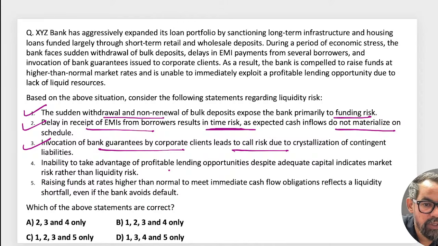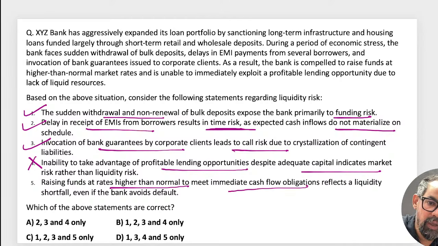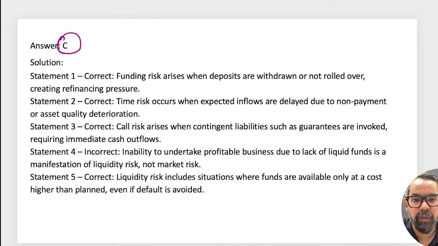Inability to take advantage of profitable lending opportunities despite adequate capital indicates market risk rather than liquidity. No, it is basically opportunity cost we are doing, right? So this should not come under this risk, I guess. Raising funds at higher rate than normal to meet the cash flow obligation is liquidity shortfall. That is true. 1 2 3 5 means option C should be the right answer for this particular one, right?